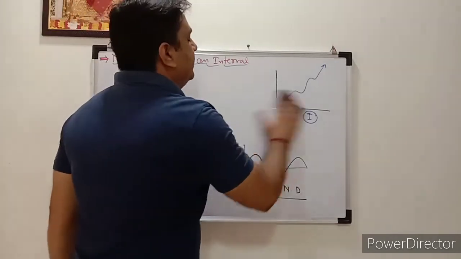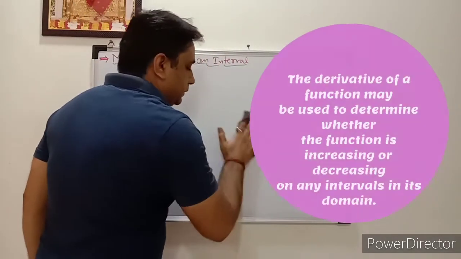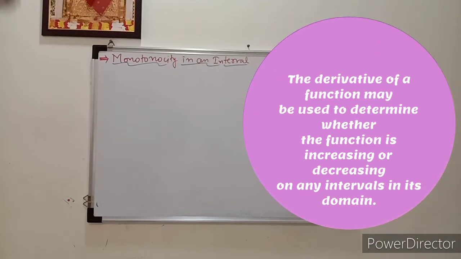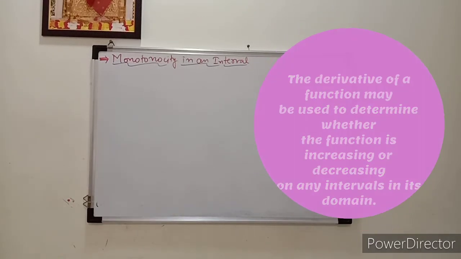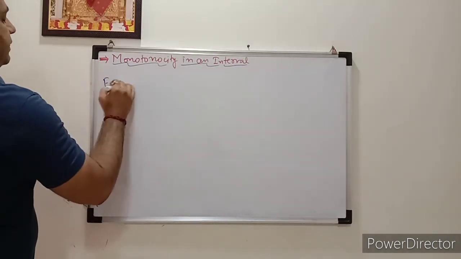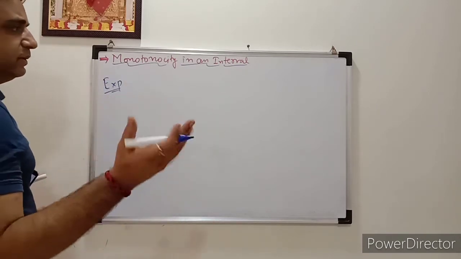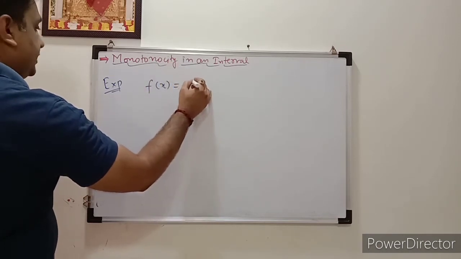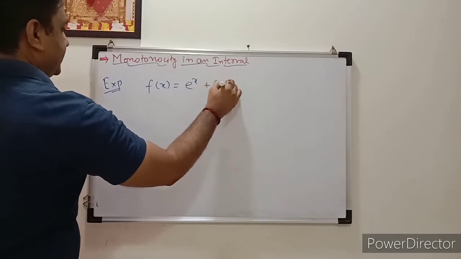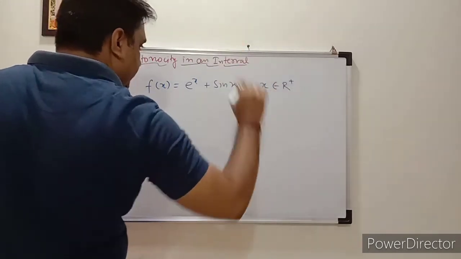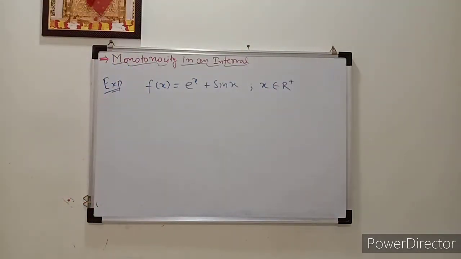Let's check with an example. Suppose f(x) = e^x + sin x, where x belongs to this interval. Now think about it and tell me, is it an increasing function or a decreasing function?